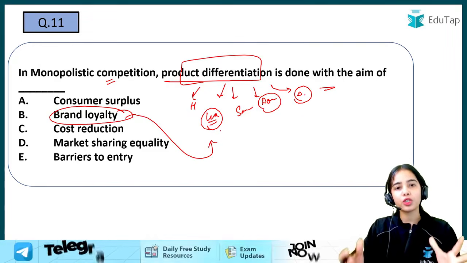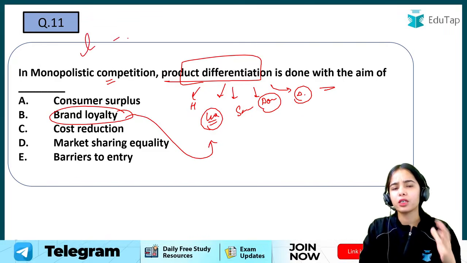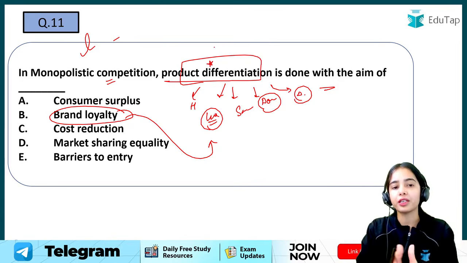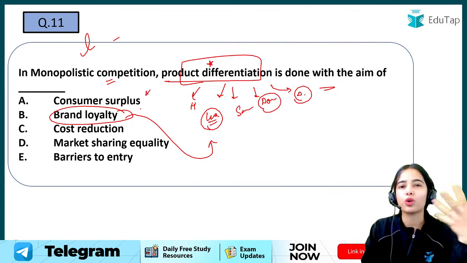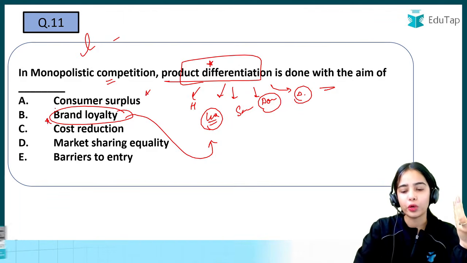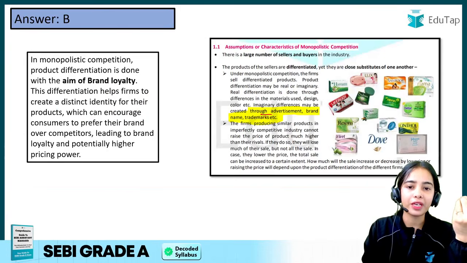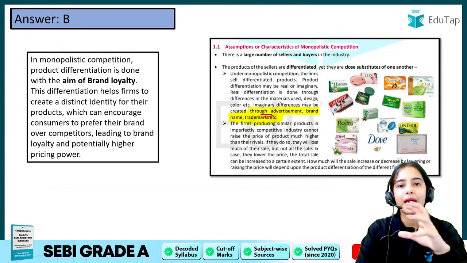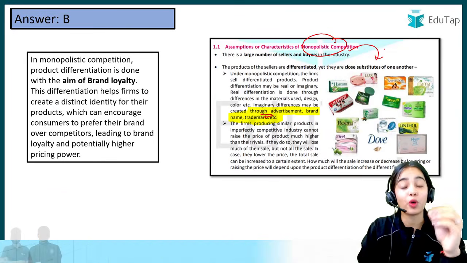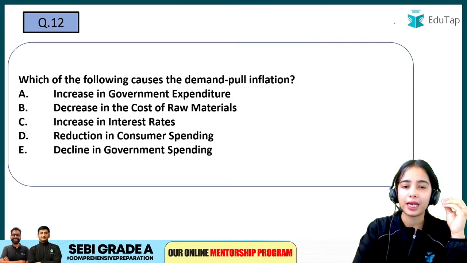Okay, in monopolistic competition there are a large number of buyers and sellers, and product differentiation is done to create brand awareness and brand loyalty. Okay, it is not for consumer surplus or cost reduction, it is for brand loyalty. So through advertisements, brand recognition and brand loyalty are created. And in monopolistic competition it is very important to have brand recognition and loyalty.